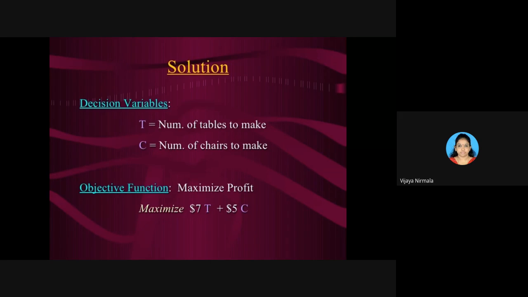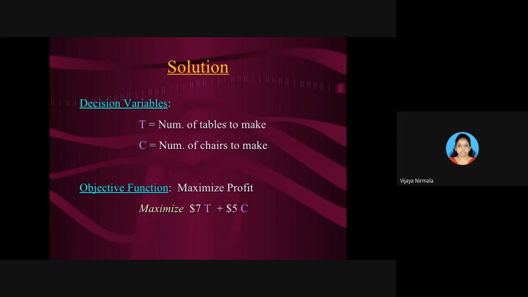Maximize Z is equal to, how many rupees for a table? 7 rupees, right? And for a chair it is 5 rupees. So maximize Z is equal to 7T plus 5C. This is the objective function. If it is minimization, then minimize Z is equal to 7T plus 5C. In that way you have to write it.